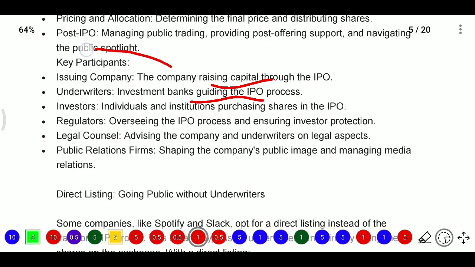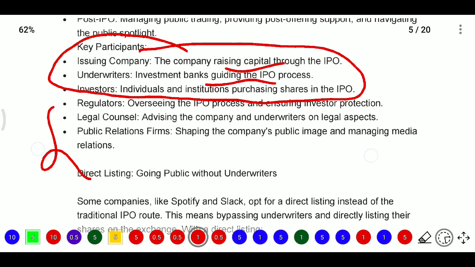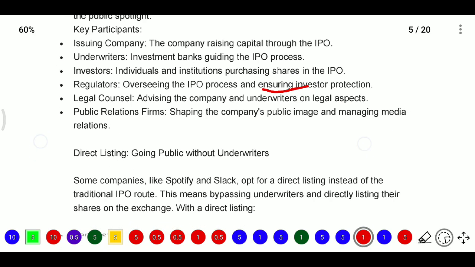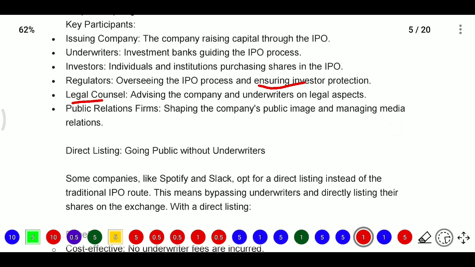These are the main persons for the primary market, and these are the additional ones. Regulators oversee the IPO process and ensure investor protection. Legal counsel advises the company and underwriters on legal aspects. And public relations firms shape the company's public image and manage media relations. So these are all the persons who come into this case.